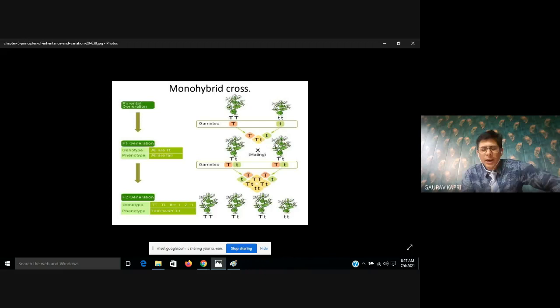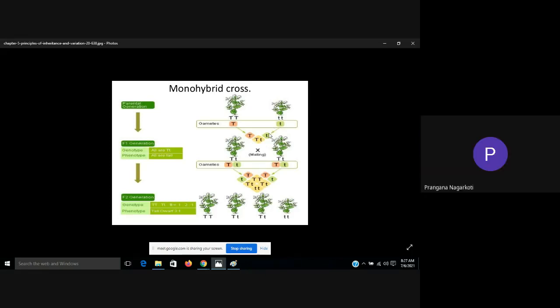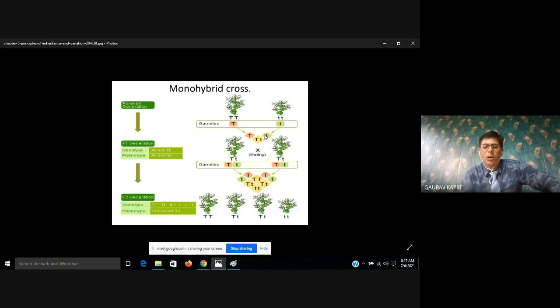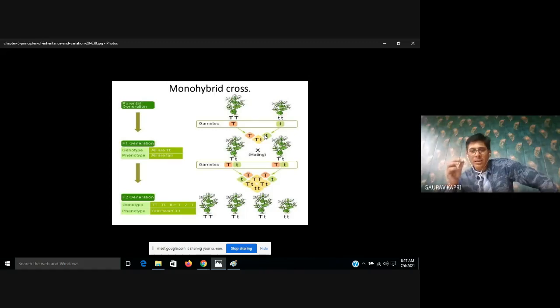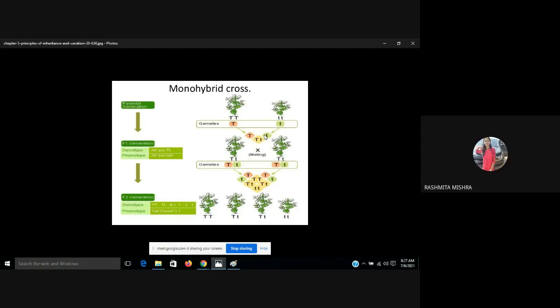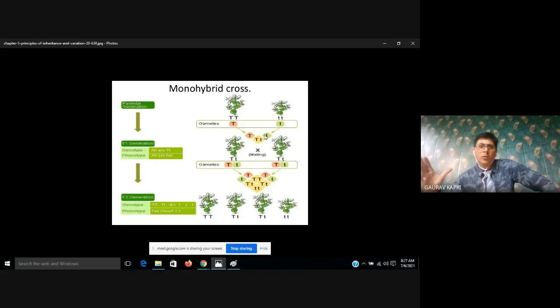Yes, sir. And what will be the phenotype of the F1 generation? Will you tell me? Tall. All will be tall. Which kind of tall? Pure tall or hybrid tall? Hybrid tall. Heterozygous tall. Okay, is there any blending between this hybrid and pure tall? No, sir. No, there will be no blending. While you are observing morphologically, meaning you are observing the phenotype, you will be unable to identify whether there are any differences between the two or not.